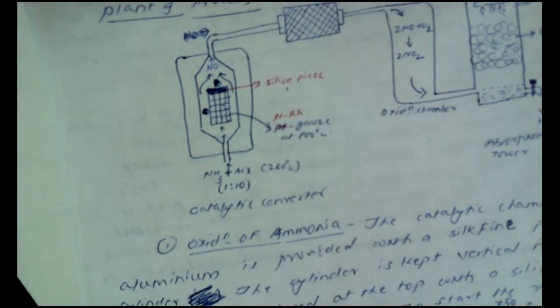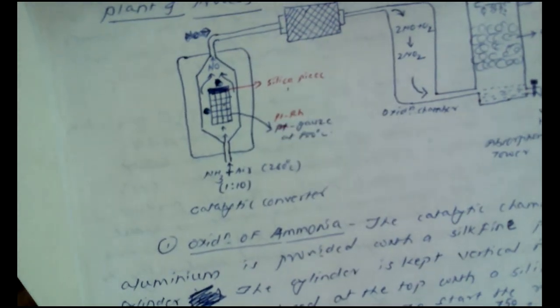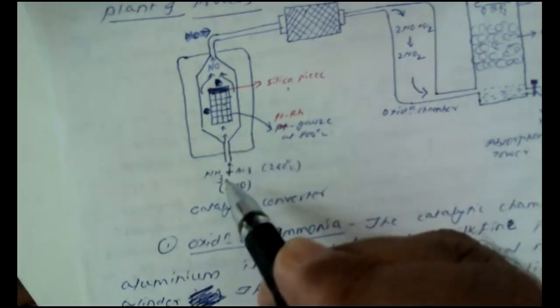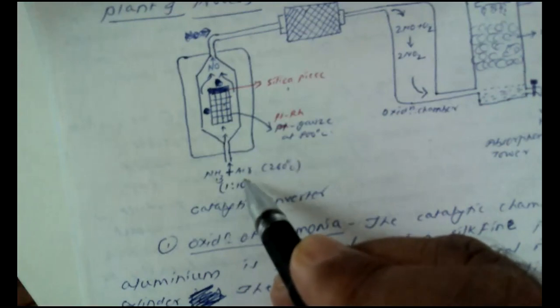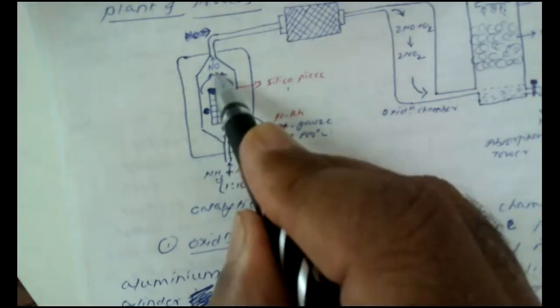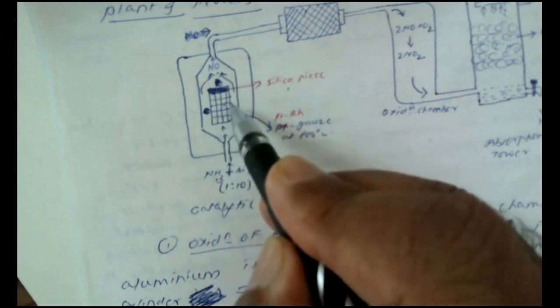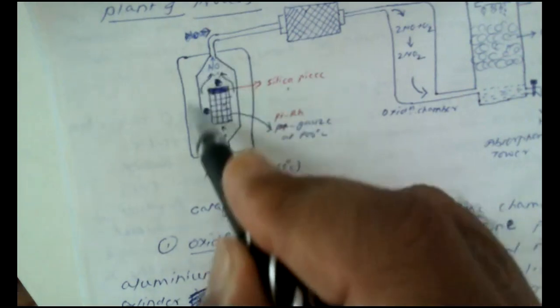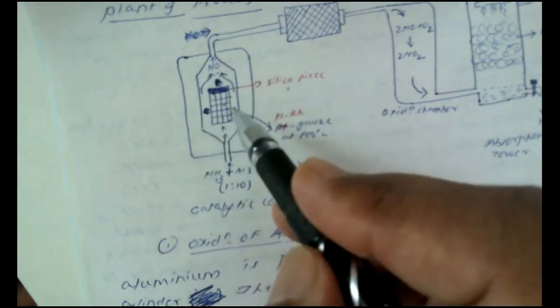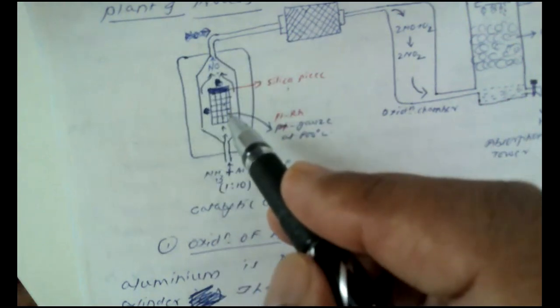Afterwards, the temperature is automatically maintained by the heat of reaction. What is the heat of reaction? When ammonia and air combine to form nitric oxide, which I have shown here, this oxidation is exothermic and keeps the temperature of the catalytic chamber at about 750 degrees centigrade.